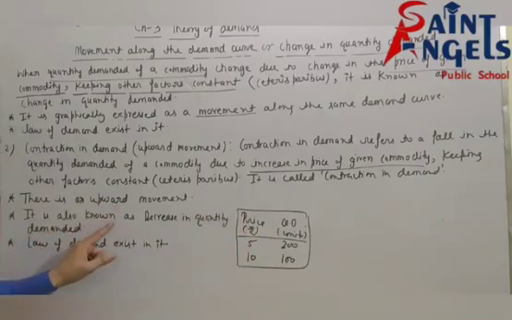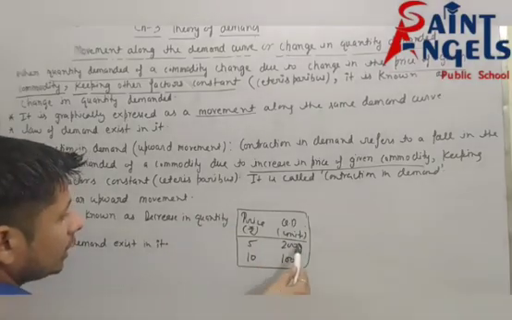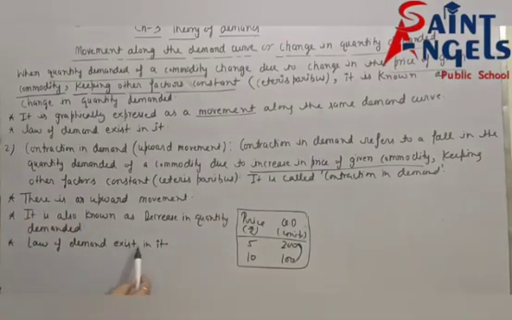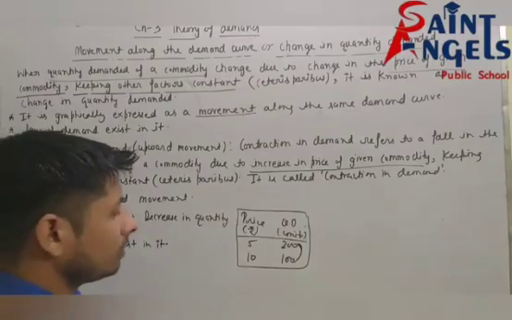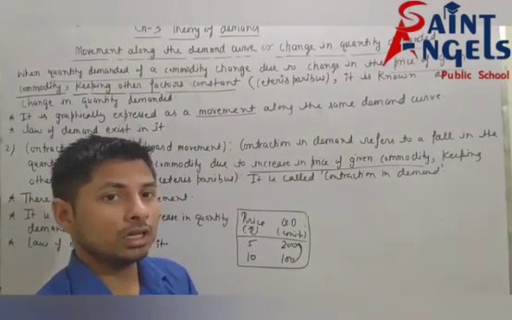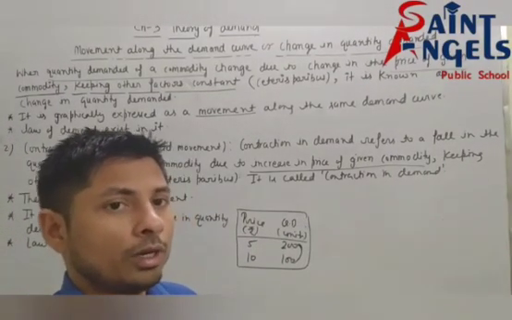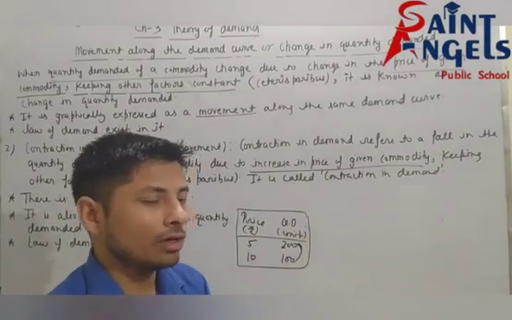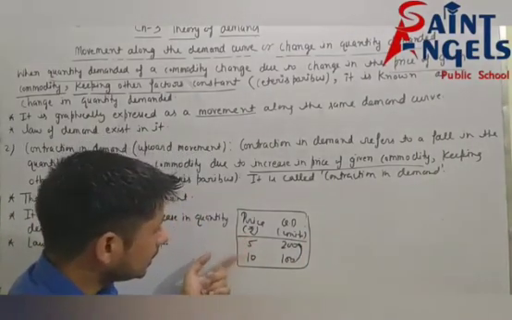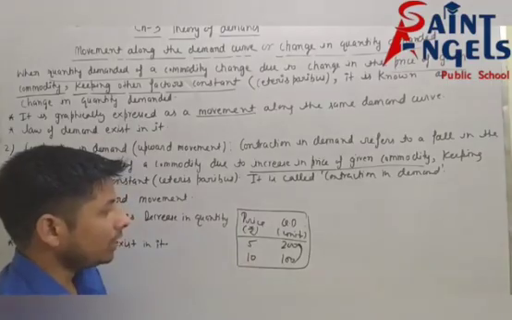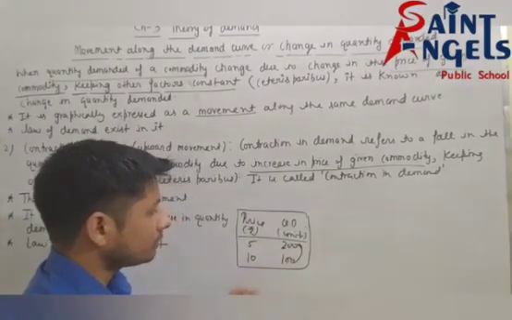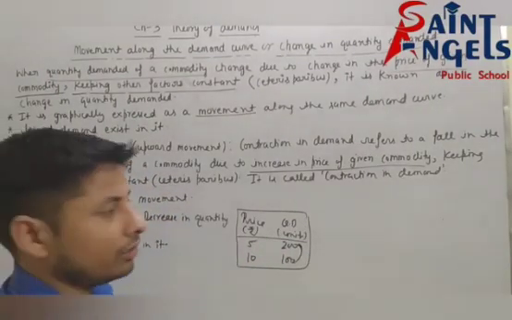See, it is also known as decrease in quantity demanded, and law of demand exists in it because law of demand states the inverse relationship between price of given commodity and demand of given commodity. See, price increases from rupee 5 to 10, then quantity demanded decreases from 200 to 100 units.